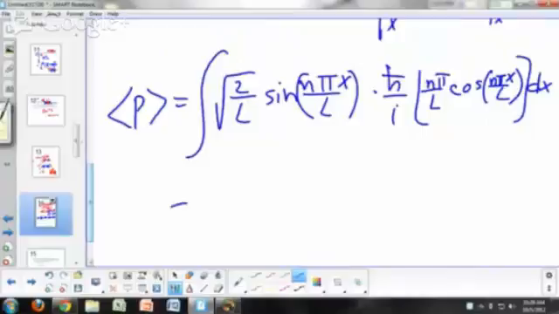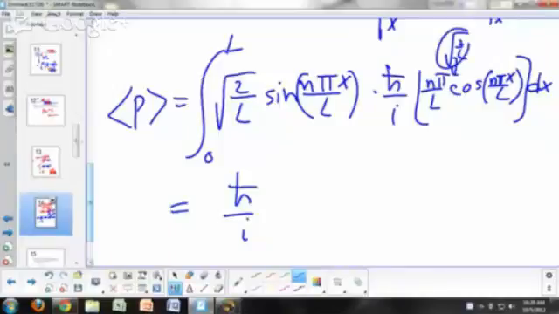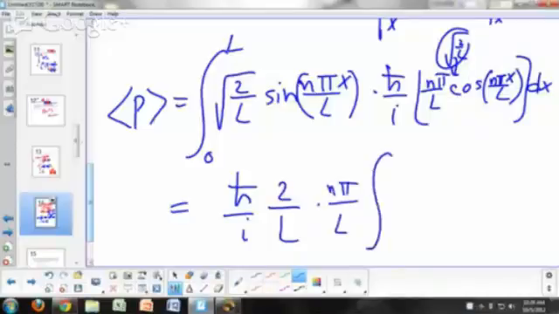So what do we have here now? I can factor out h bar over i, and this is integral from 0 to L. And I can factor out, oops, I forgot the square root of 2 over L here, huh? That should be down there. So I can factor out 2 over L. And I can factor out n pi over L. And what do I have left inside?